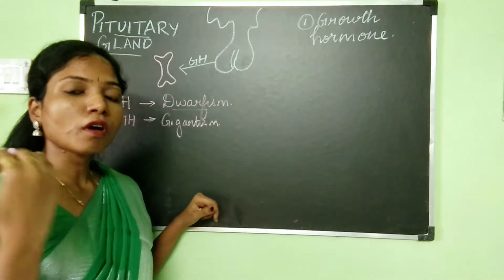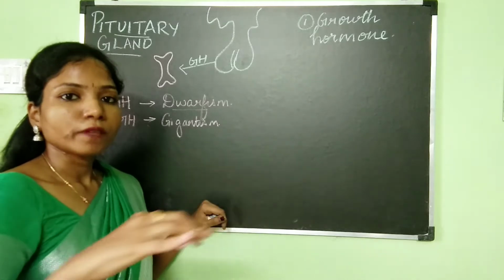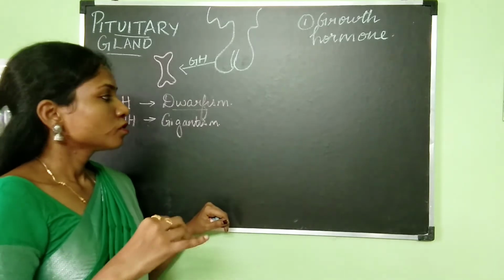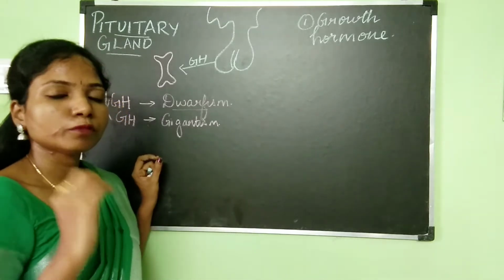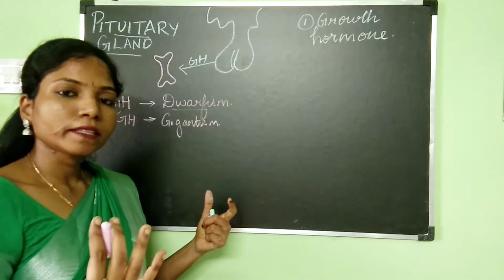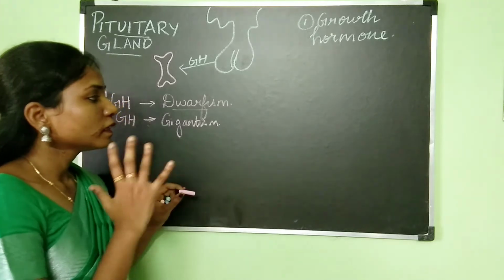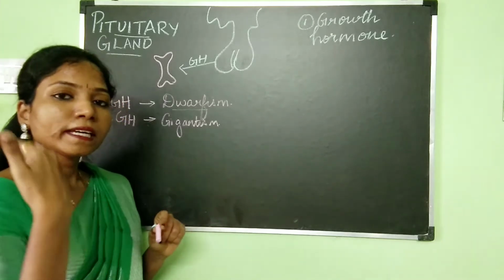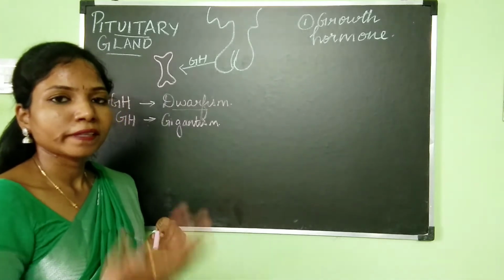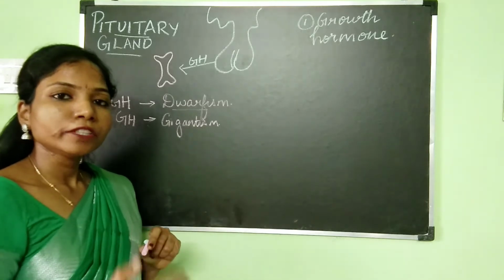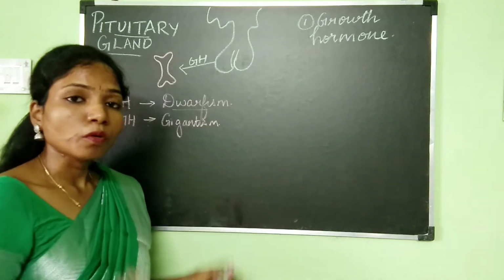He is going to look taller than the people of his age group. So a child suffering from gigantism will be taller than the children of his age group. Increase in the production of growth hormone by the anterior pituitary will lead to elongation of the bones.